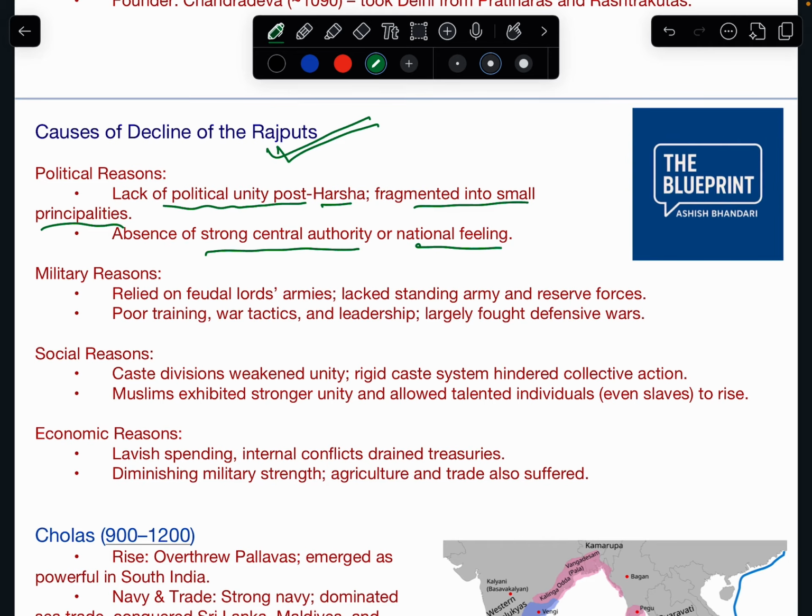Military reasons, they relied on feudal lords' armies. They didn't have a standing army of their own and they relied on the zamindars' armies. So feudal lords or zamindars had their own army to protect their land. So the kings depended on these armies and they lacked a standing army and reserve forces. And there was poor training, war tactics were missing and poor leadership.